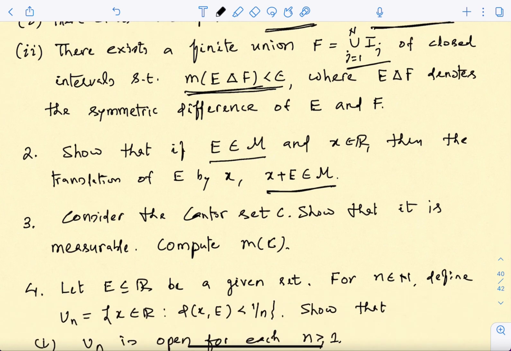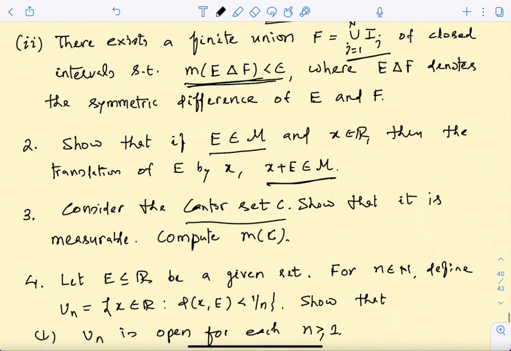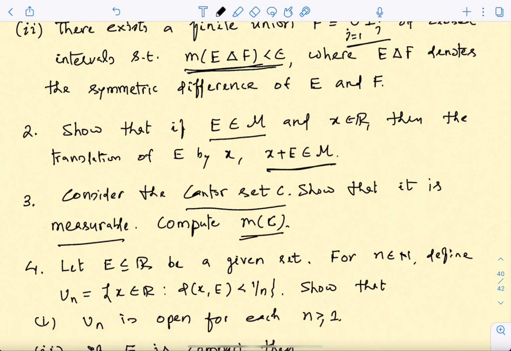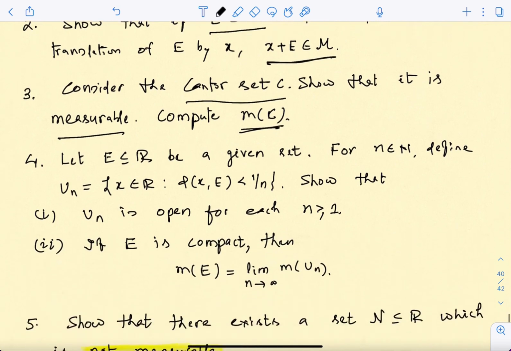And the next exercise is like you look at the Cantor set. You know what is the Cantor set? Cantor is that 1/3 set; you take it and show that it is measurable. Okay, how will you show that it is measurable? You have all these properties, what kind of sets are measurable and what operations you can perform on them. So if you can think of your Cantor set in terms of some known sets which are measurable, and some operations under which the collection M is closed, isn't it? And once you do that, then you can also try to see what is the measure of this Cantor set. Okay, so these are small exercises.